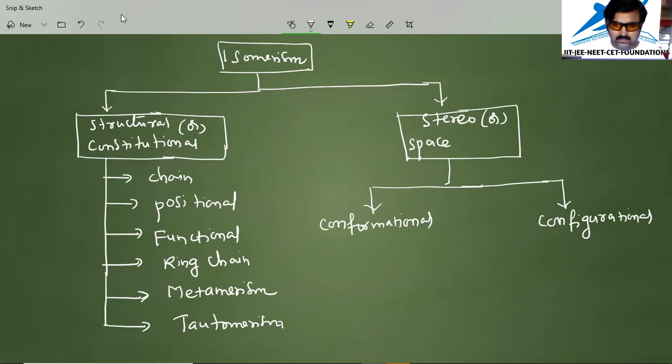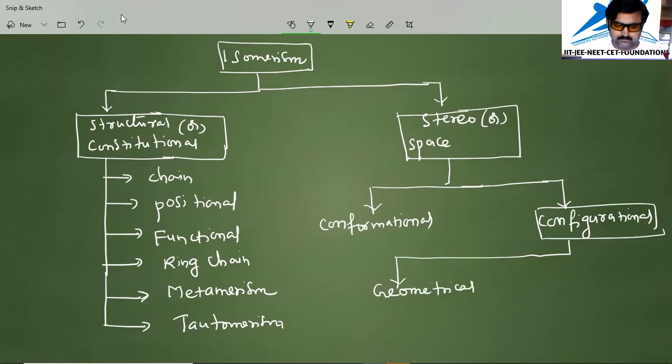But in this configurational isomerism, further we have two important categories which are discussed. The one is called geometrical isomerism. The other one we will call optical isomerism.